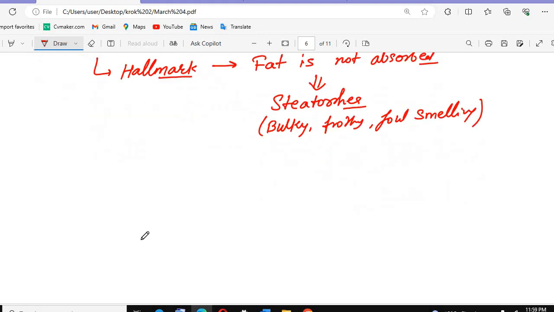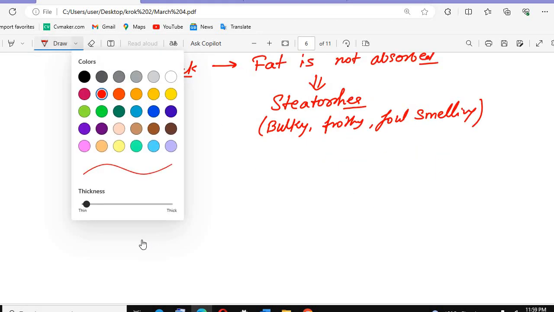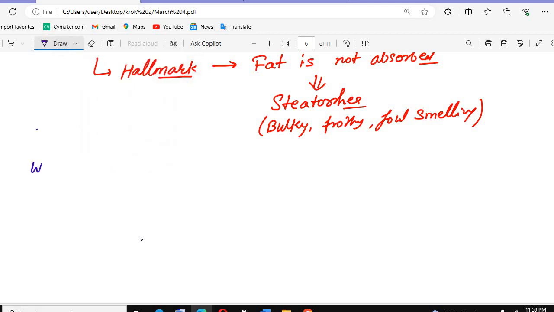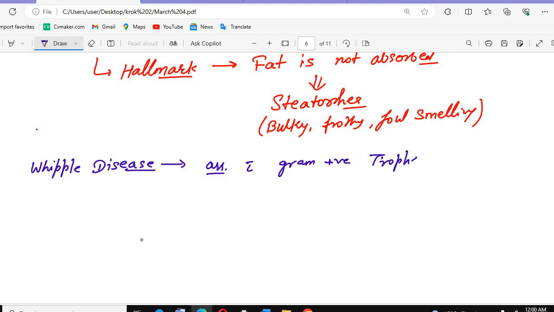We see two types of malabsorption syndromes in our exams. One is Whipple disease. They will not ask you much about Whipple disease. Remember, it is associated with the bacterium Tropheryma whipplei. It is a gram positive bacterium.